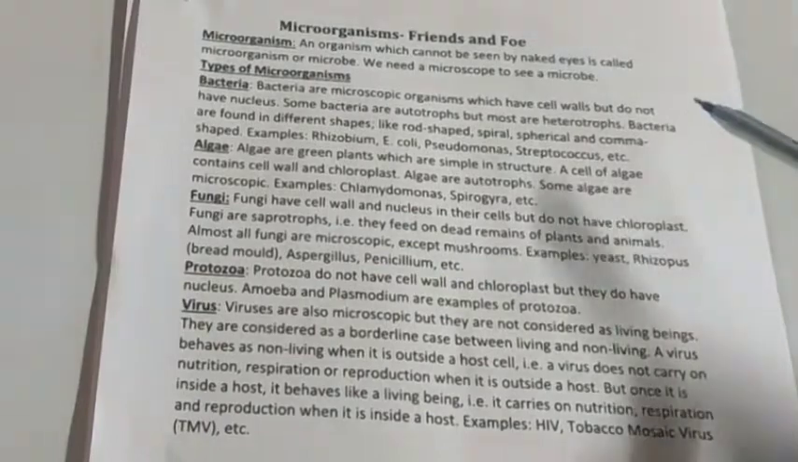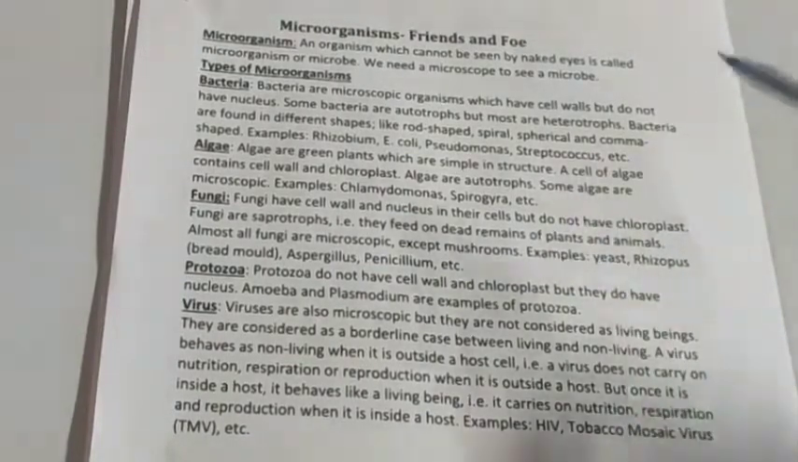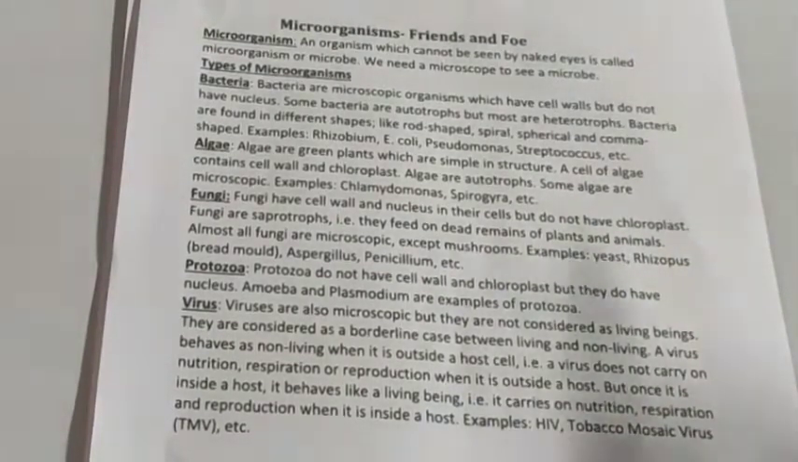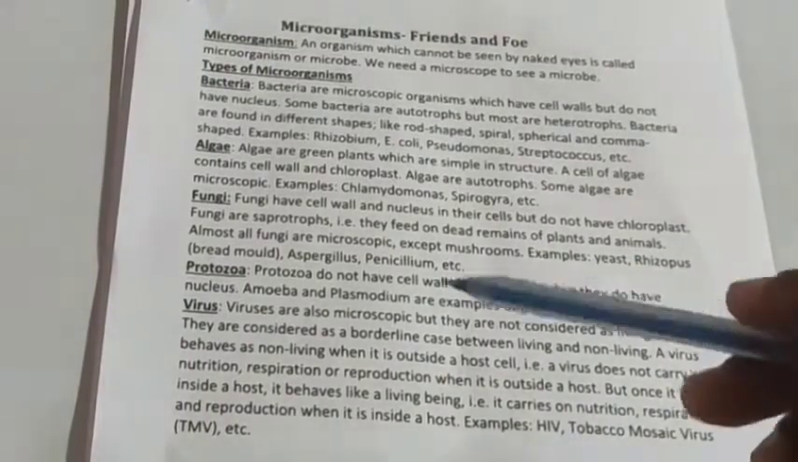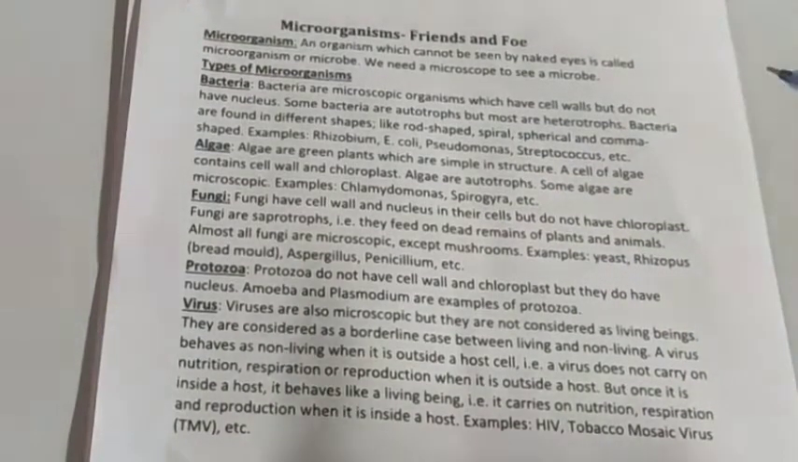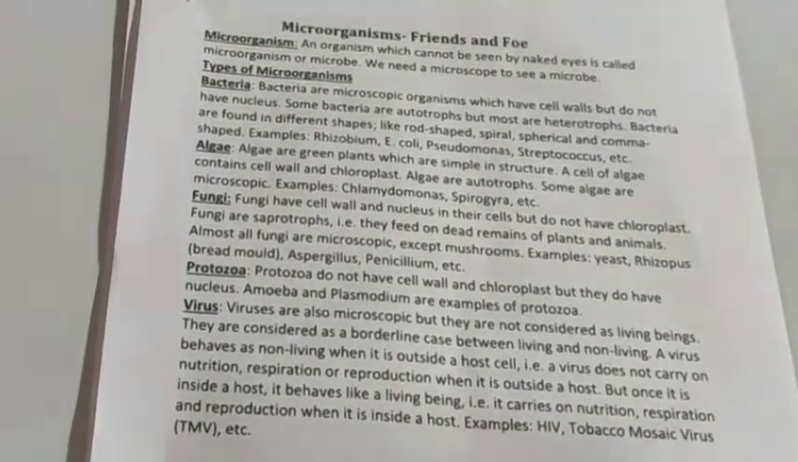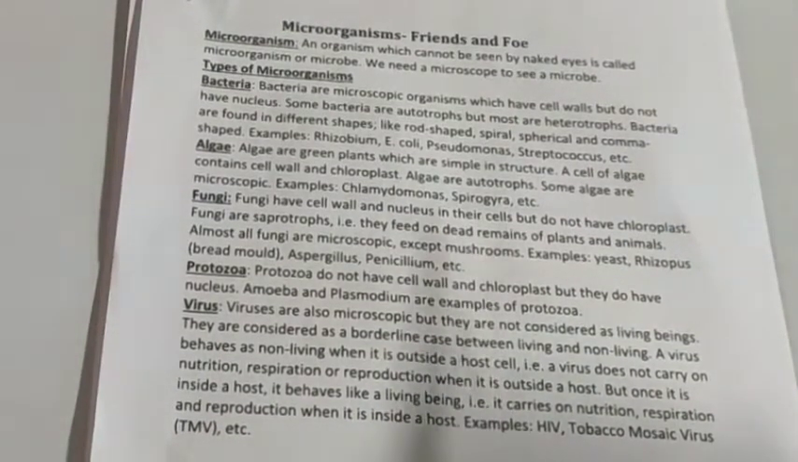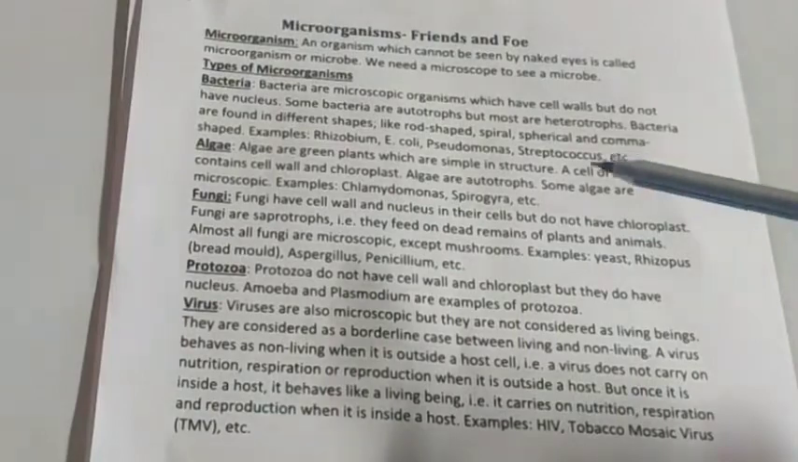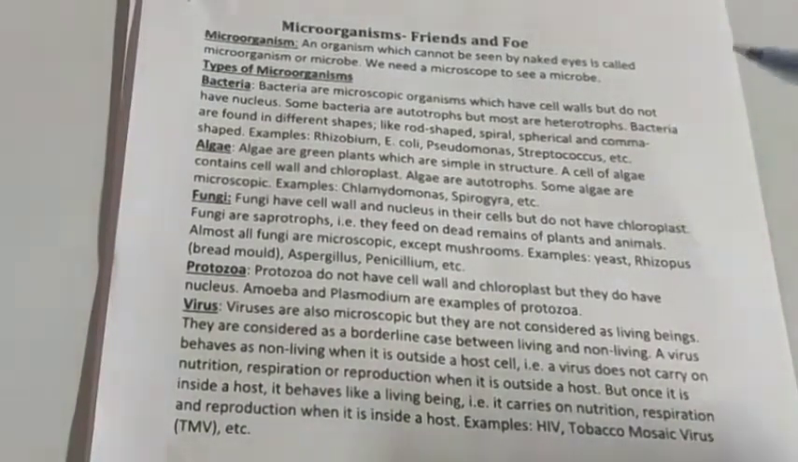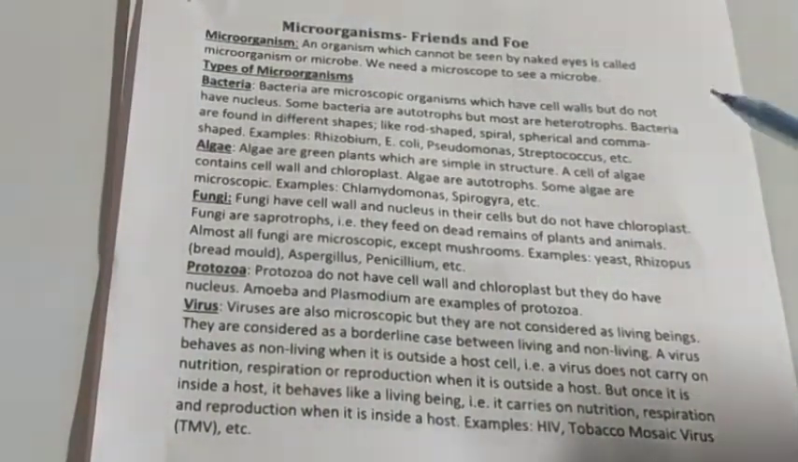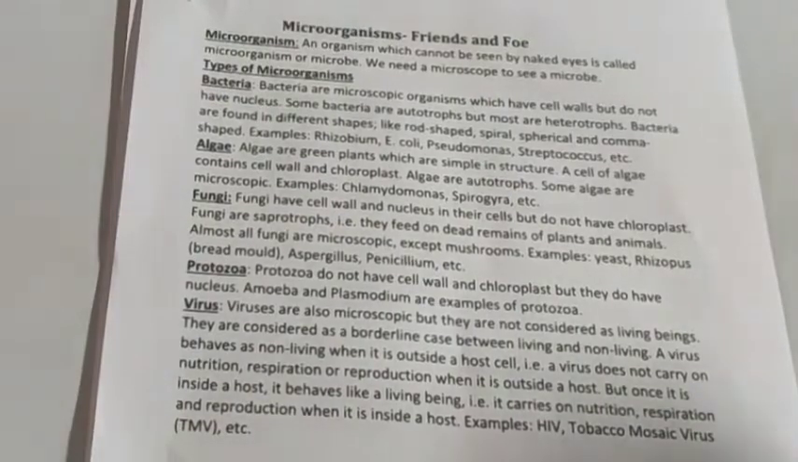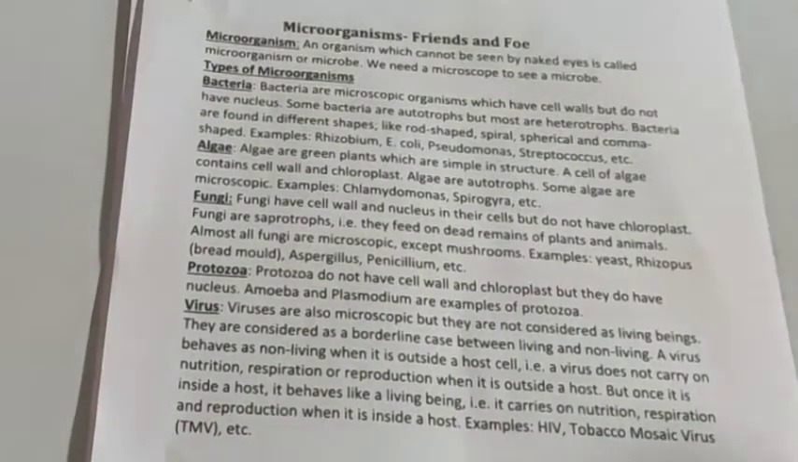At the same time, bacteria are found in different shapes. There is no one particular shape for bacteria. Bacteria are found in different shapes, like rod shape, spiral, comma shape. Examples of bacteria are Rhizobium, E. coli, Pseudomonas, Streptococcus, etc. These are some of the examples of bacteria.